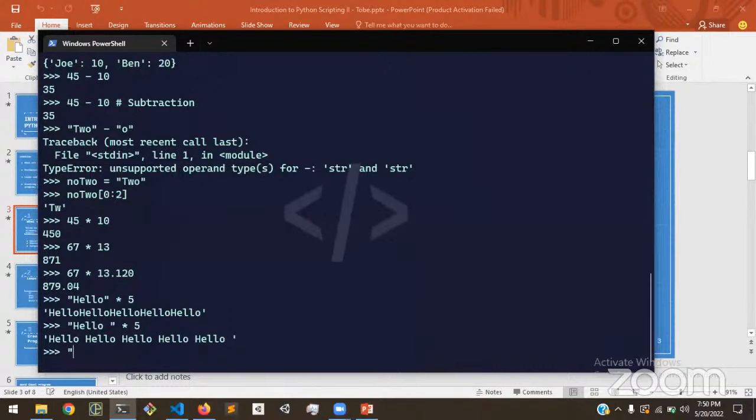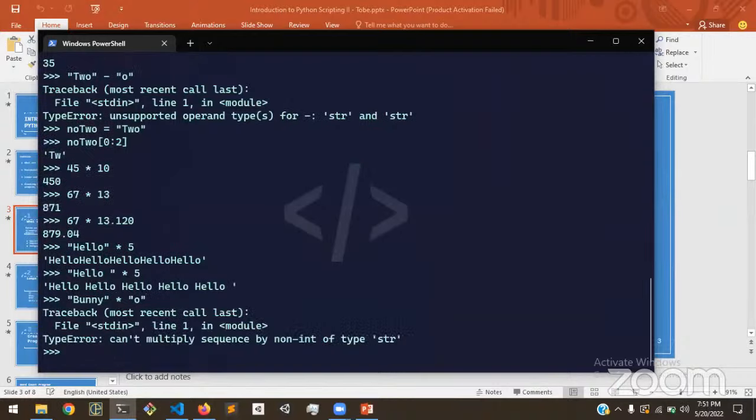But multiplication between strings and strings doesn't work. Python is going to throw an error. You can't multiply a sequence by a non-integer. So basically that means that multiplication by a non-integer is not supported by strings.